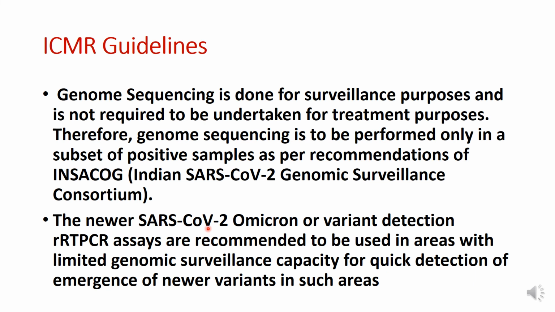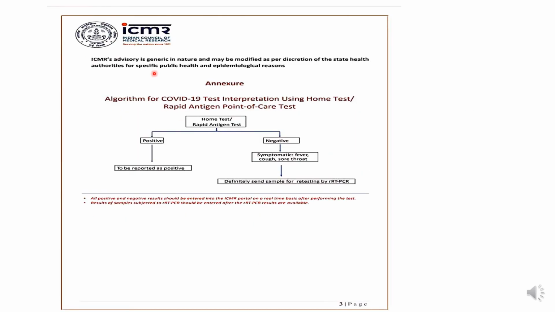The newer SARS coronavirus 2 Omicron or variant detection assays are recommended to be used in areas with limited genomic surveillance capacity for quick detection of emergence of newer variants in such areas. And this is the ICMR guideline that if a sample is found positive by rapid antigen test, this has to be reported as positive.